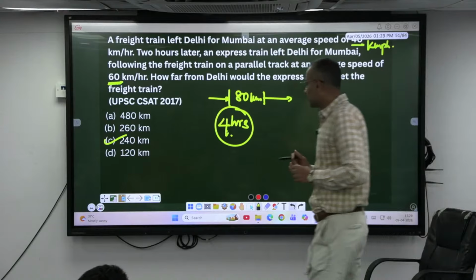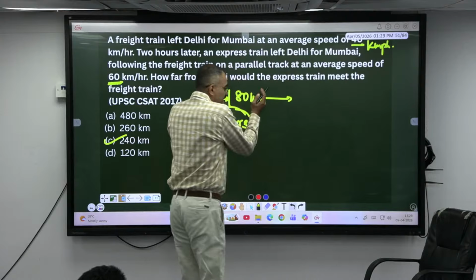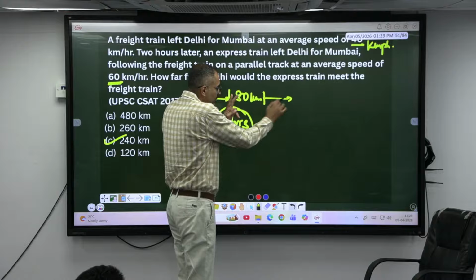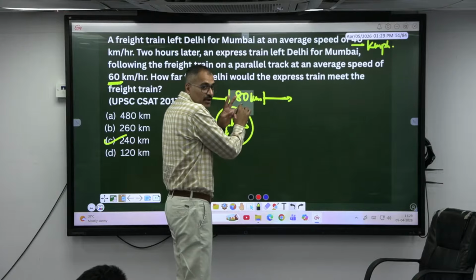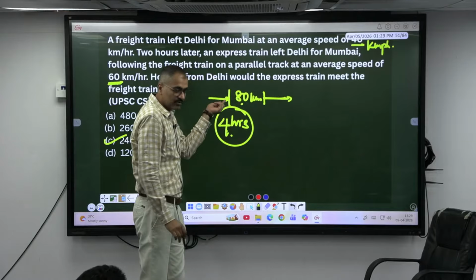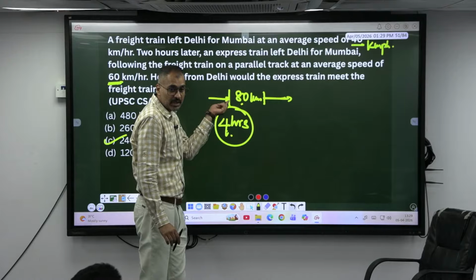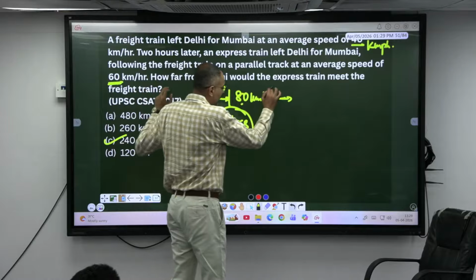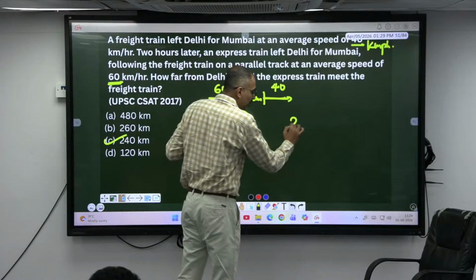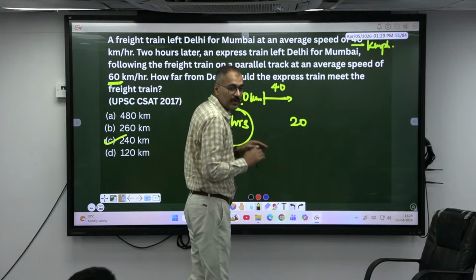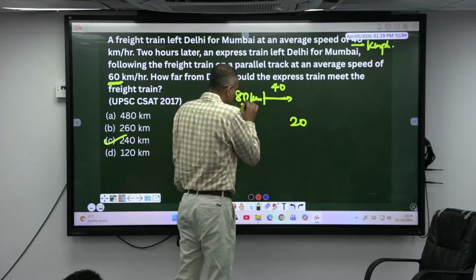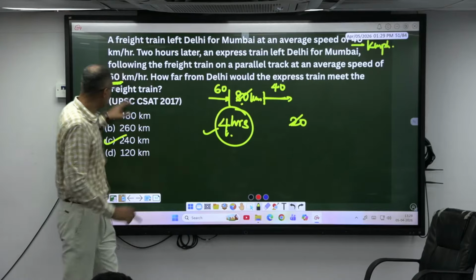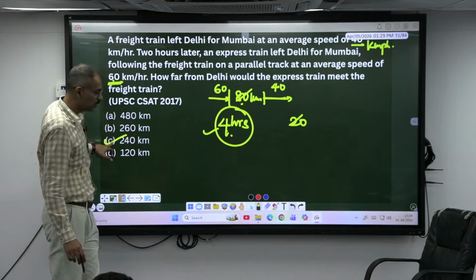So there was a gap of 80 kilometers here, which is created in 2 hours. Already this train is 2 hours ahead, which is at 80 kilometers. The train coming from this side, one more train after 2 hours, is traveling at 60 kilometers per hour, and this one at 40, so they come nearer by how much? 20. 20 kilometers in how many hours? 1 hour. To cover 80, it will take 4 hours. 4 hours at a speed of 60 kilometers per hour, distance will be 240.